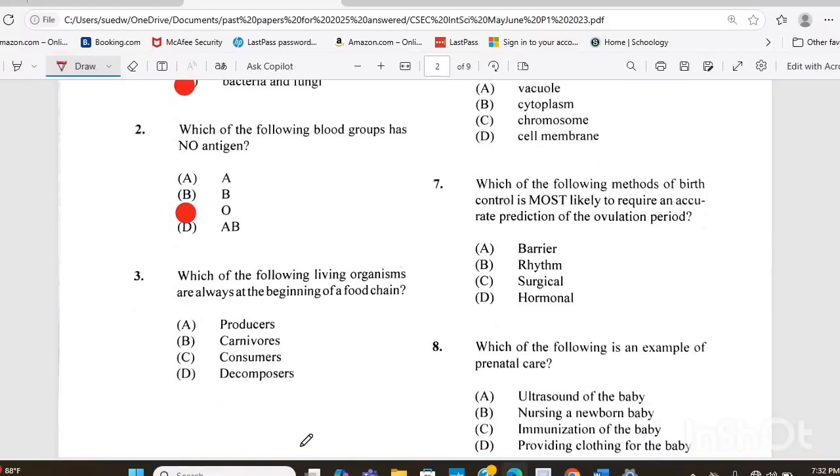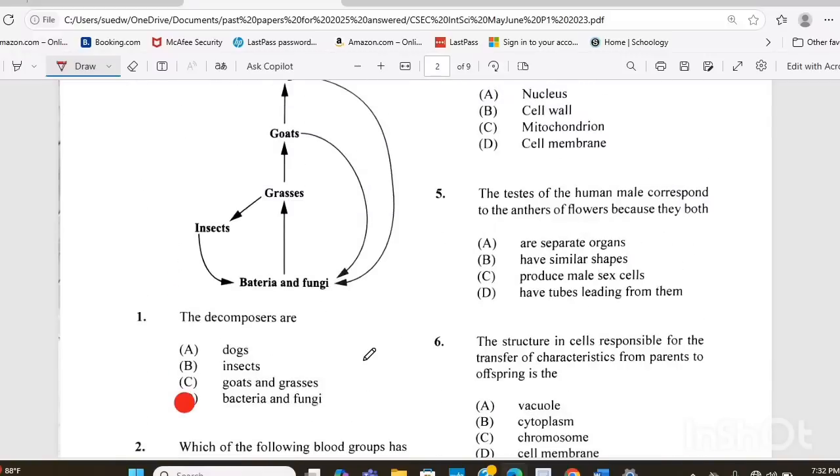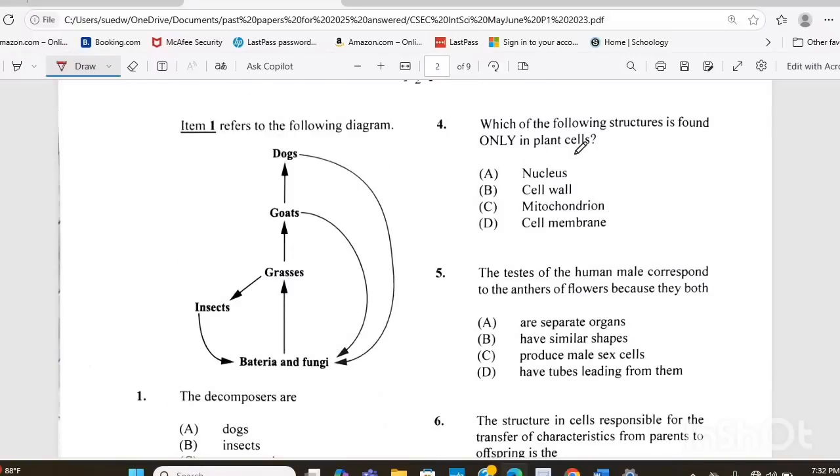Question 3. Which of the following living organisms are always at the beginning of a food chain? Is it A, the producers, B, carnivores, C, consumers, or D, decomposers? If you said producers A, you are correct. Question 4. Which of the following structures is found only in plant cells? Is it A, the nucleus, B, cell wall, C, mitochondrion, or D, cell membrane? The answer there is B, cell wall.